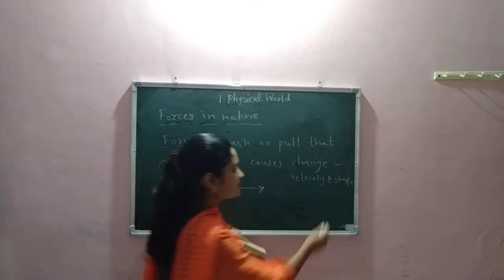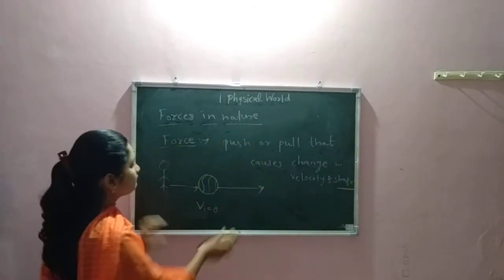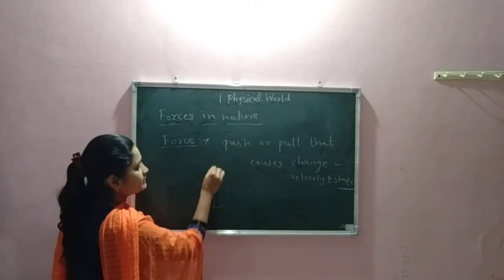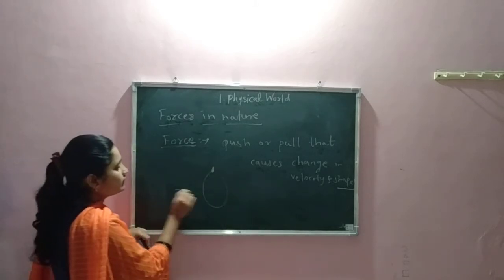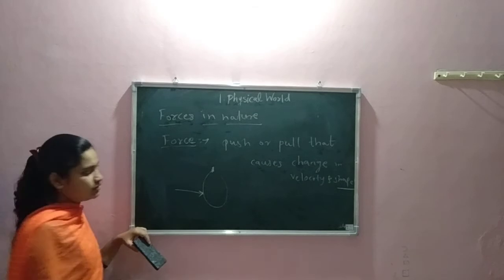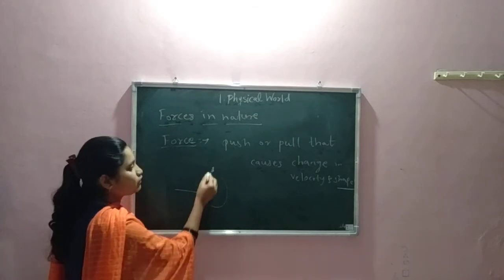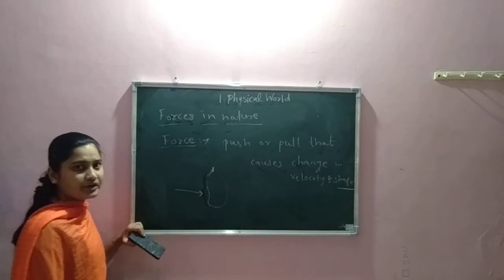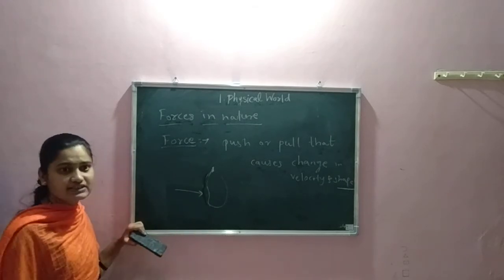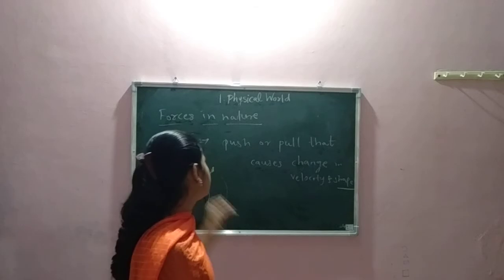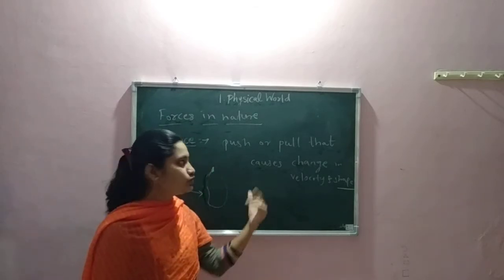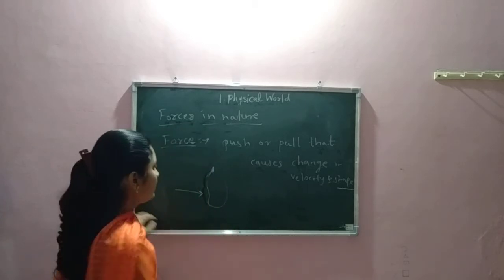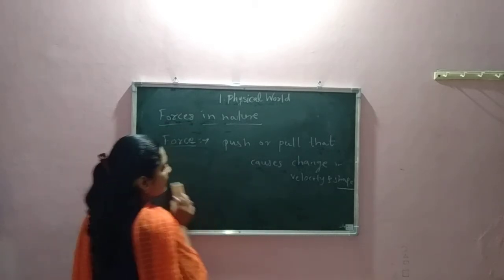Now we will see about shape. For that we will take the example of a balloon. If we apply a force in this direction, what happens? The balloon gets compressed. So the shape of the balloon changes. So we have seen that force is nothing but push or pull, and that causes a change in velocity and shape. Now we will discuss some types of force.